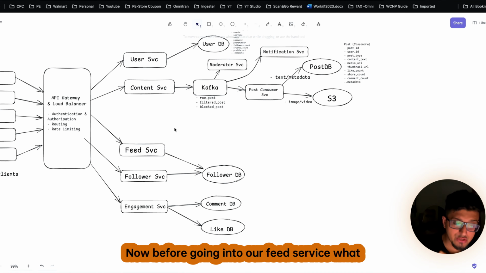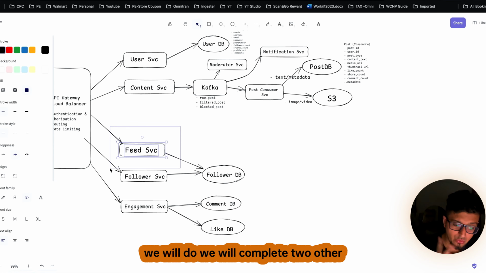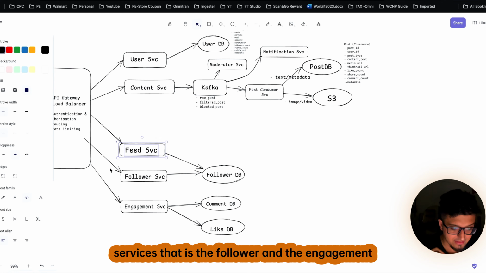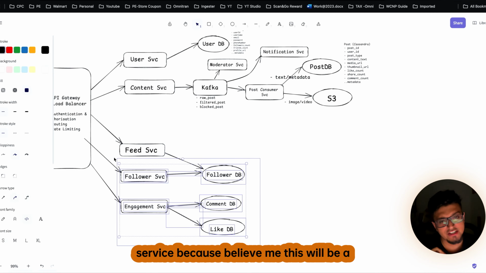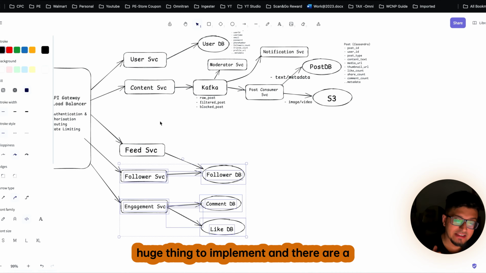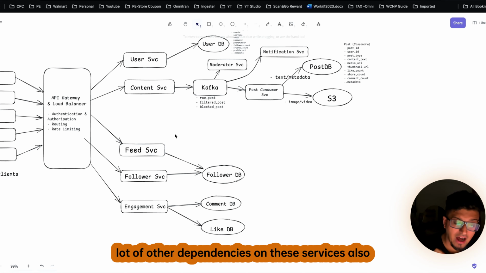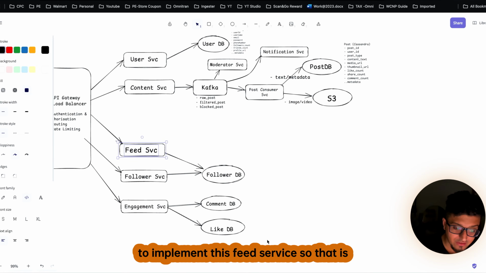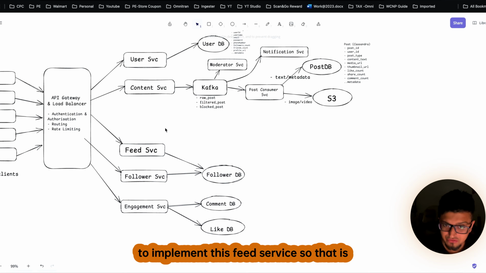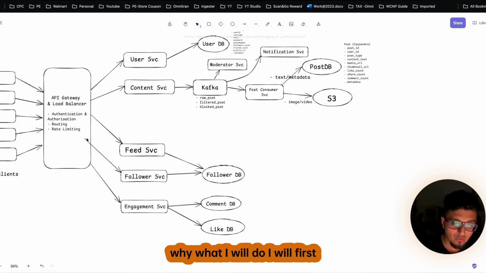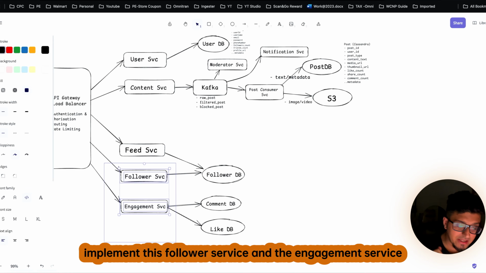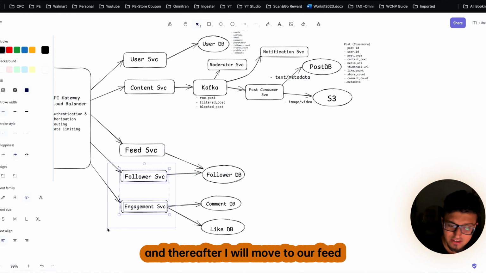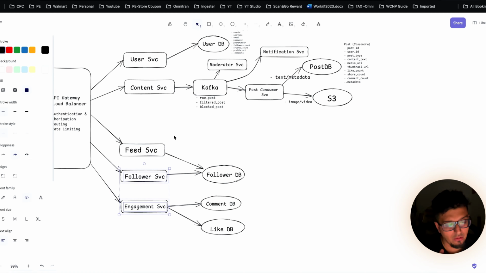Now before going into our feed service, what we will do, we will complete two other services, that is the follower and the engagement service. Because believe me, this will be a huge thing to implement, and there are a lot of other dependencies on these services also to implement this feed service. So that is why I will first implement this follower service and the engagement service, and thereafter I will move to our feed service.